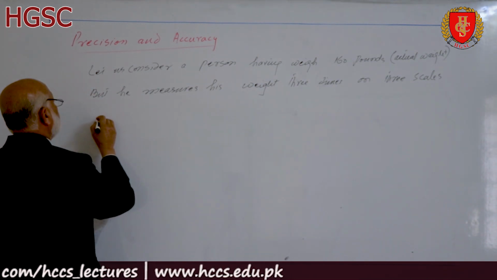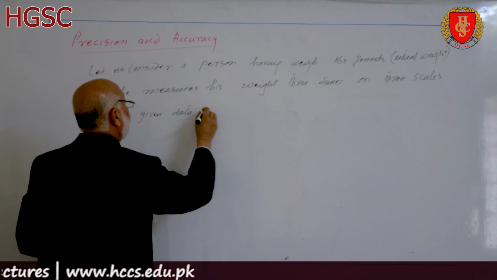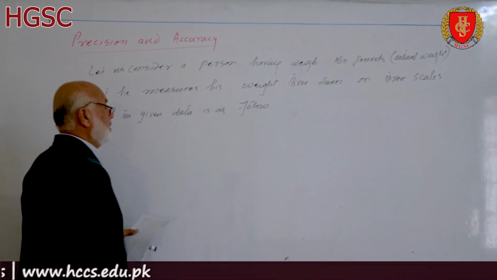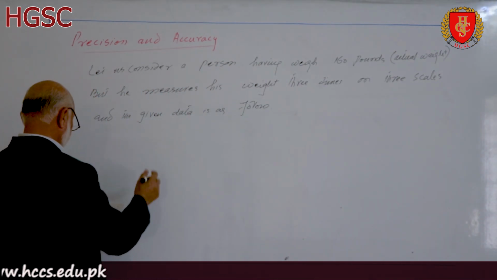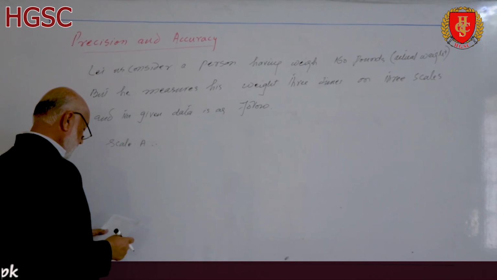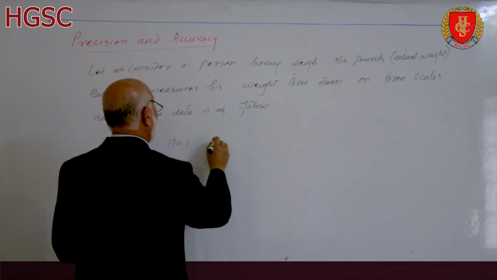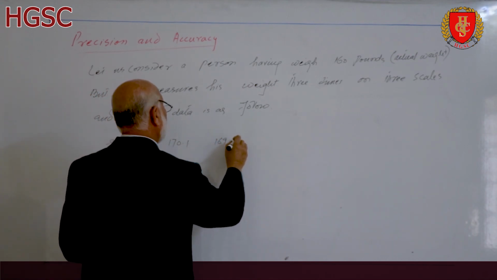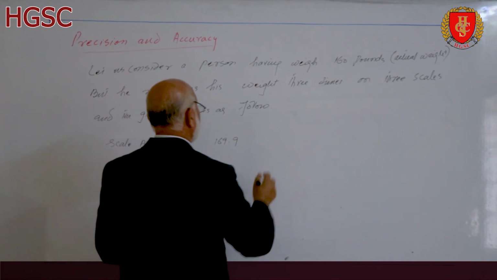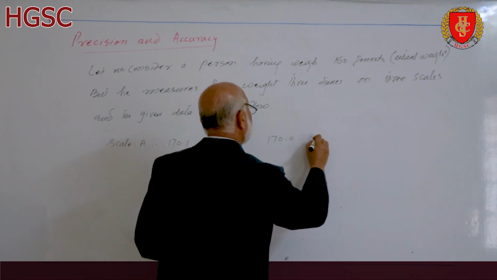and the given data is as follows. Scale A gives the reading 170.1, 169.9 and 170.0 pounds.